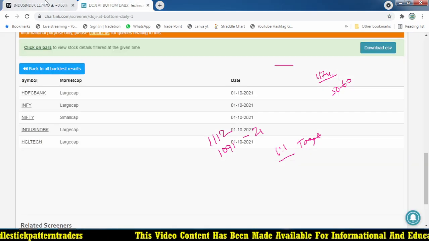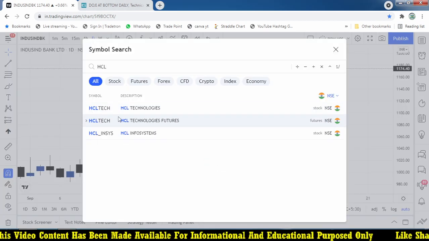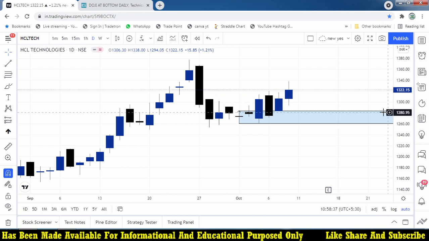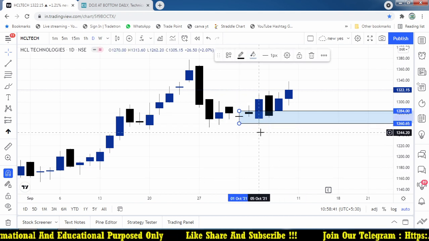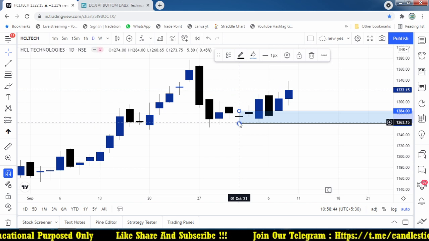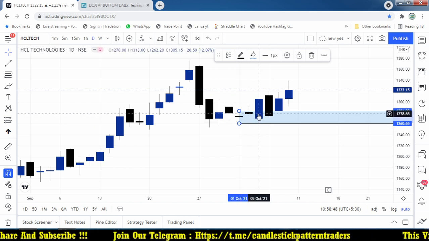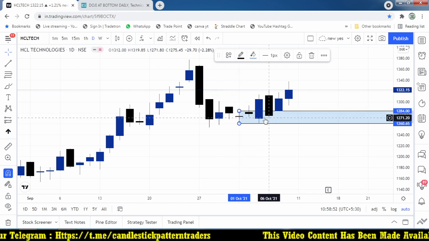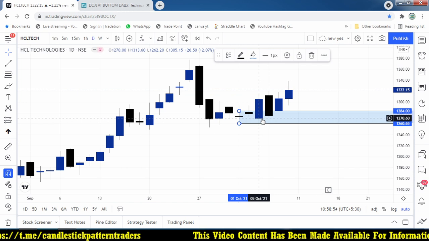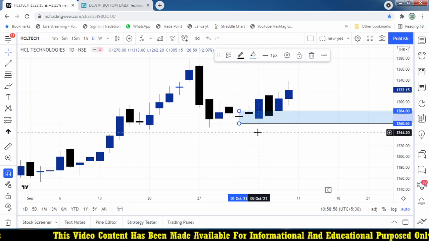And again, HCL Technologies. The last one should be HCL Technologies. Let us check HCL Technologies, where there is an entry point, and it looks like a nearby stop loss. The stop loss for the trade is 1260.65. Here the low is 1262.20, so the stop loss is missed by 2 rupees.